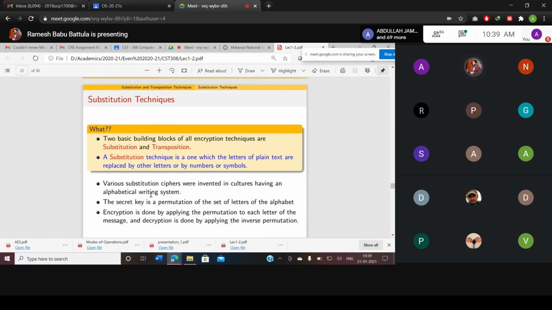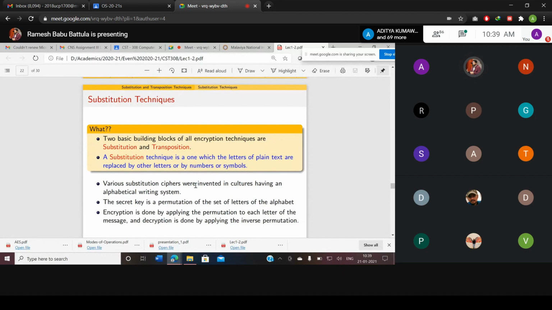These are the two basic building blocks of all encryption techniques. Substitution is a technique in which the letters of plaintext are replaced by other letters, or by numbers, or by symbols.